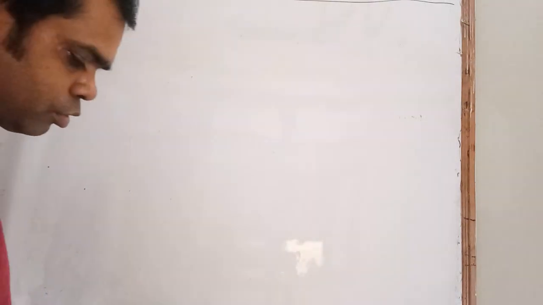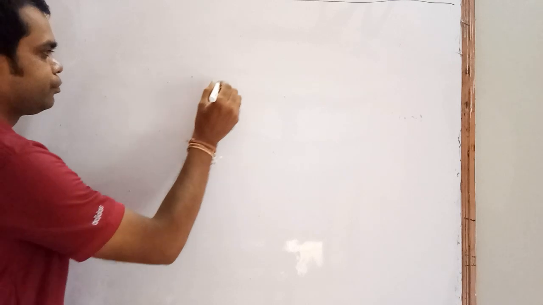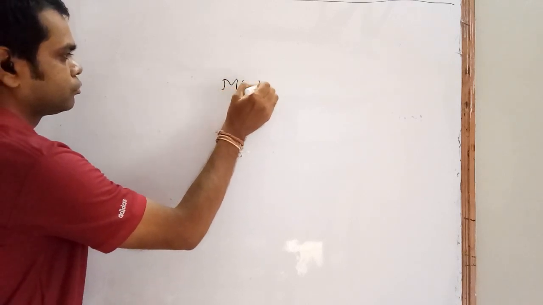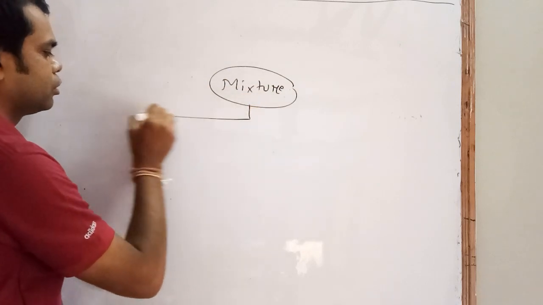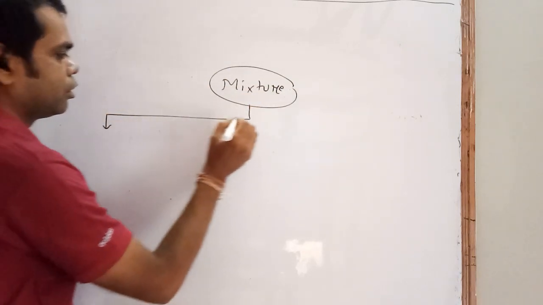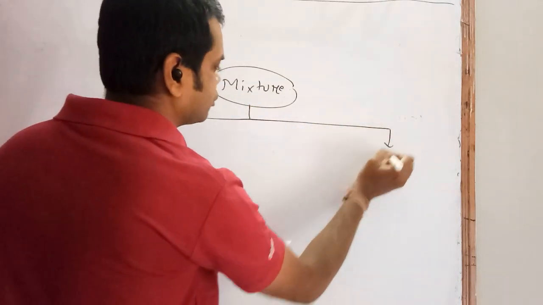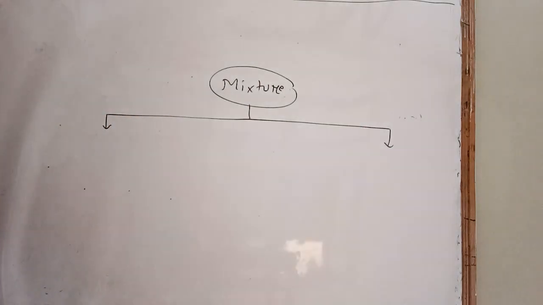Mixture. As its name suggests, a mixture is when we mix two or more things together. A salt solution is a mixture; if you add sand with salt, that is also a mixture.